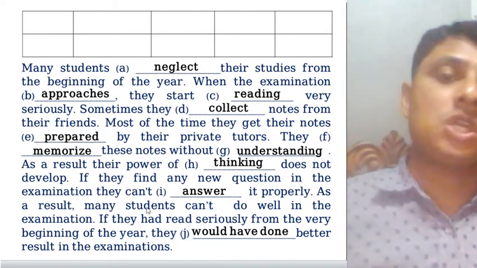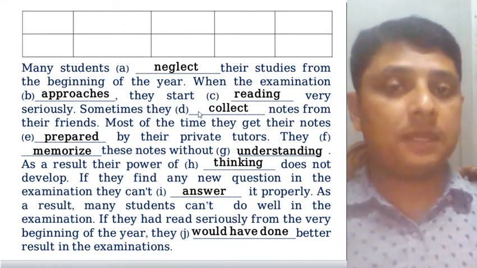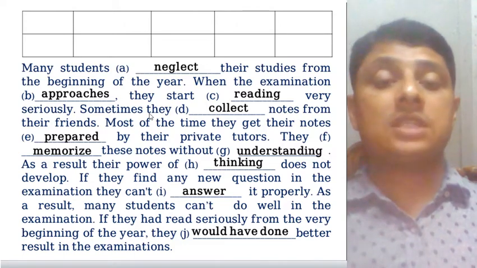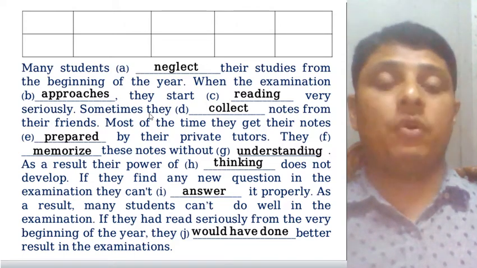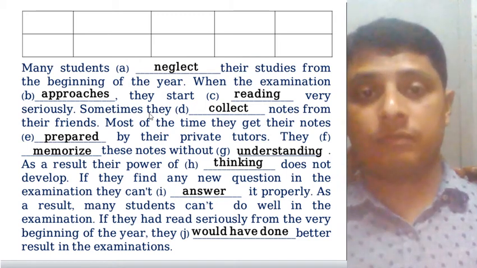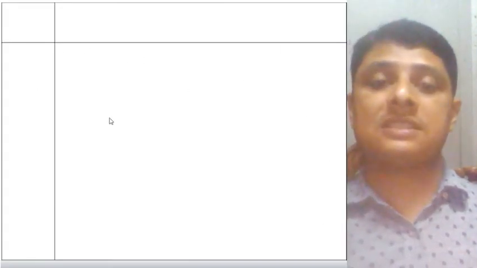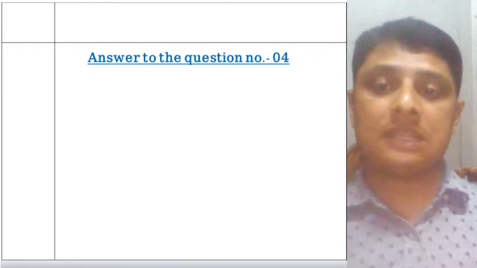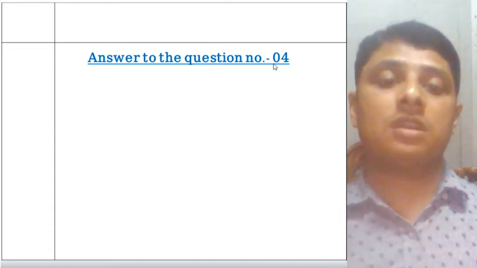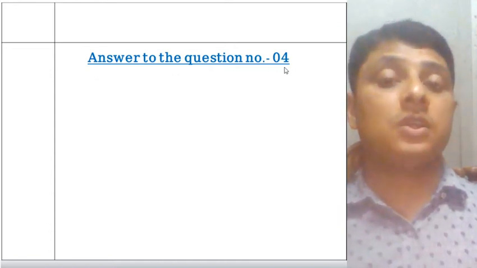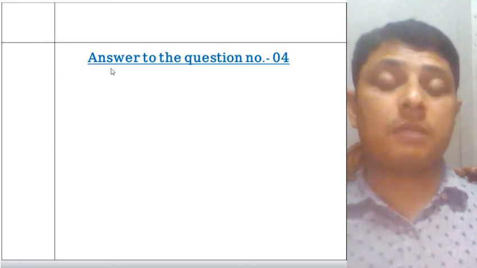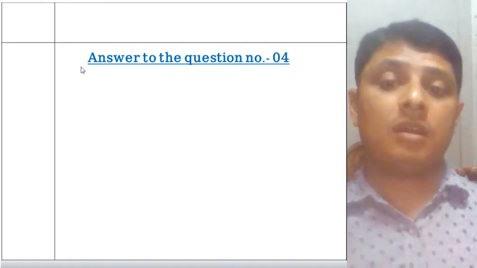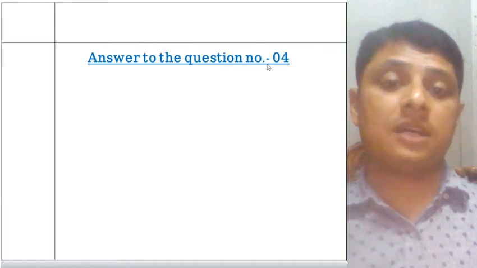Dear students, I think you all have understood the topic. Now I would like to tell you how you will write it on your examination script. Here you can see a page, and you have to draw a margin like that, and then answer to question number 4. Class 9 and 10, in your second paper you have the question on number 4. So just like you write this way, and you can draw a margin under the line.